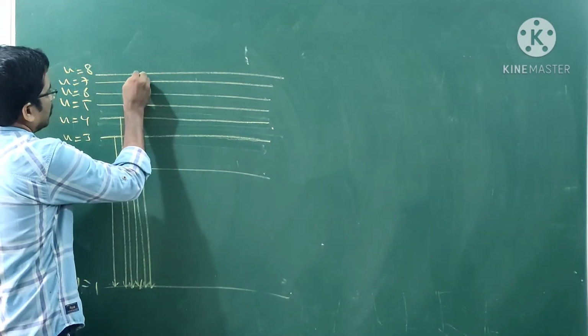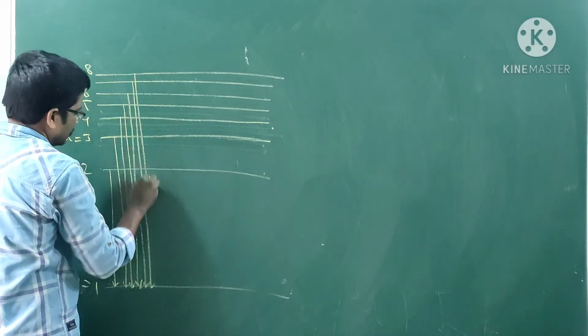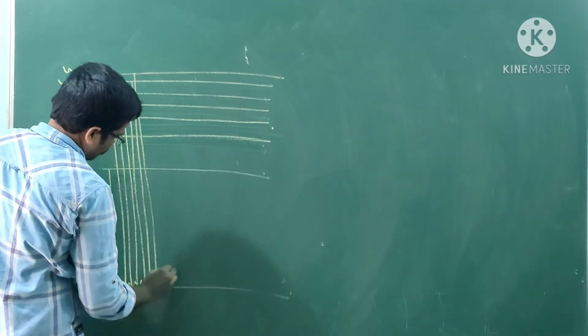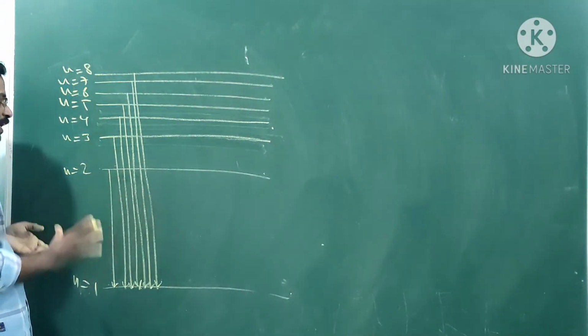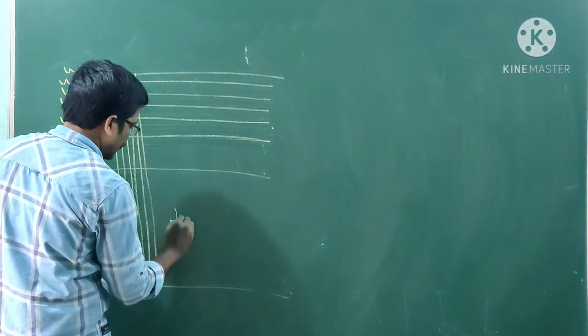Okay, these are enough, I think. You may write down another line, 8th line too. These lines are known as Lyman series.